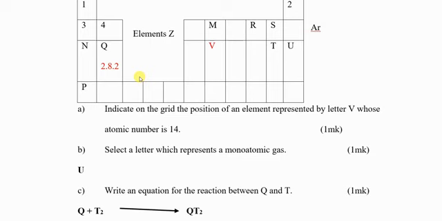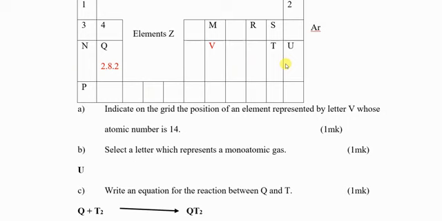Across the period the atomic number is increasing: 11, 12, 13, 14, 15, 16, 17, 18. So across period 3 the atomic number is increasing, the number of protons is increasing, and therefore there is an increase in the nuclear charge.